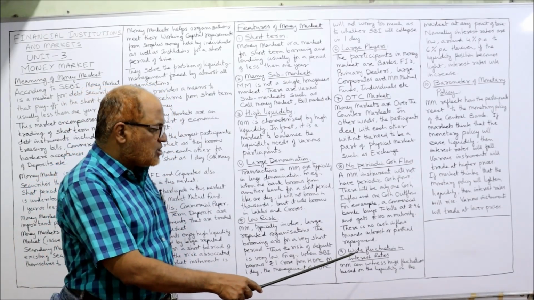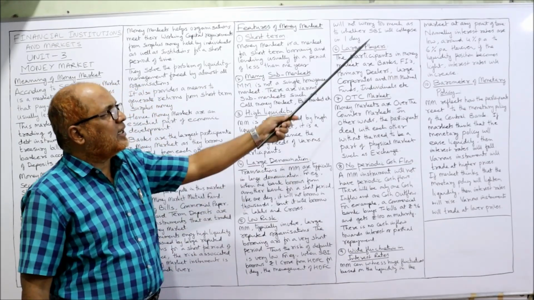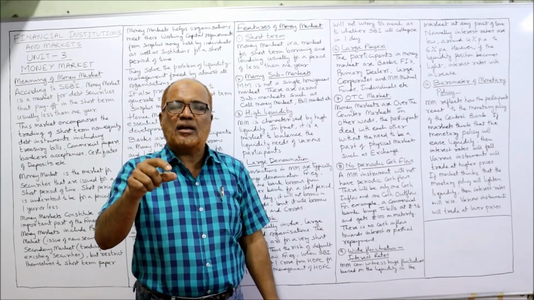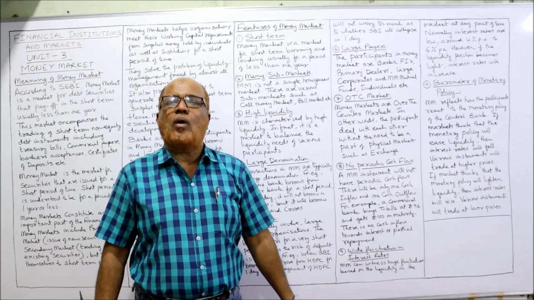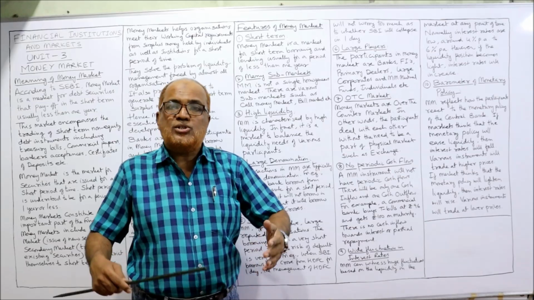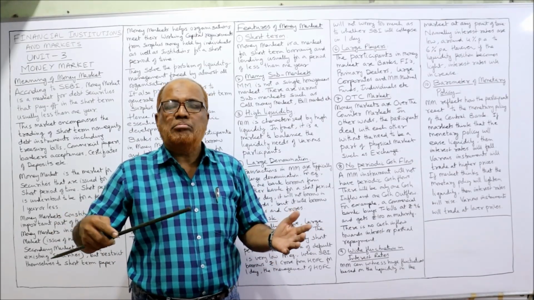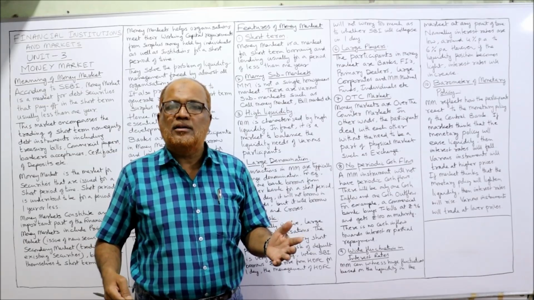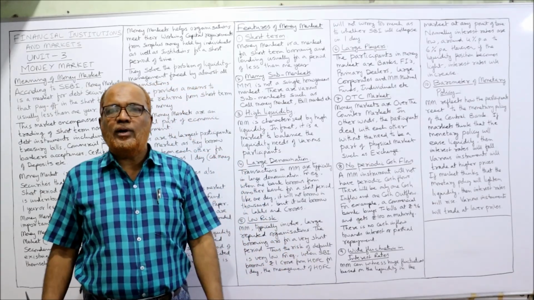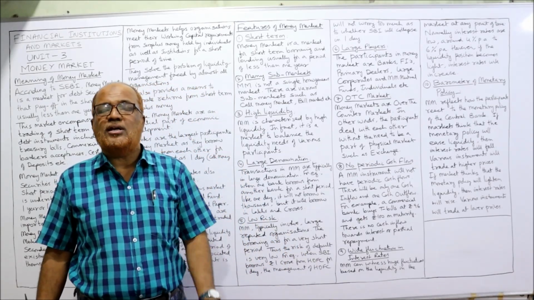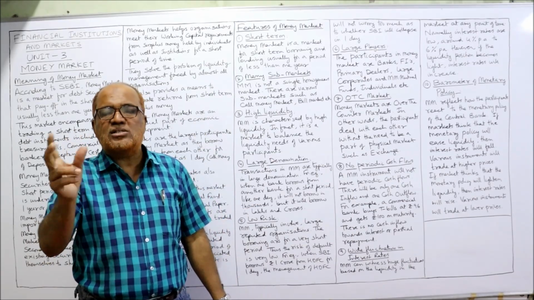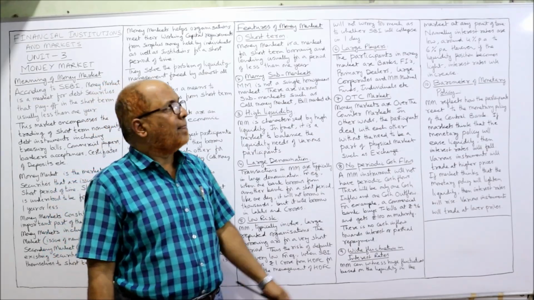Now, wide fluctuation in interest rate. The money market can witness huge fluctuation based on liquidity in the market at any point of time. So the rate of interest in the money market will fluctuate depending on the requirement and the liquidity in the market. If the liquidity is high, so more instruments are dealt, the interest rate will fall. Similarly, if there is a shortage of money in the market, then the interest rate will be high. So a lot of changes will take place in the interest rate in the money market.